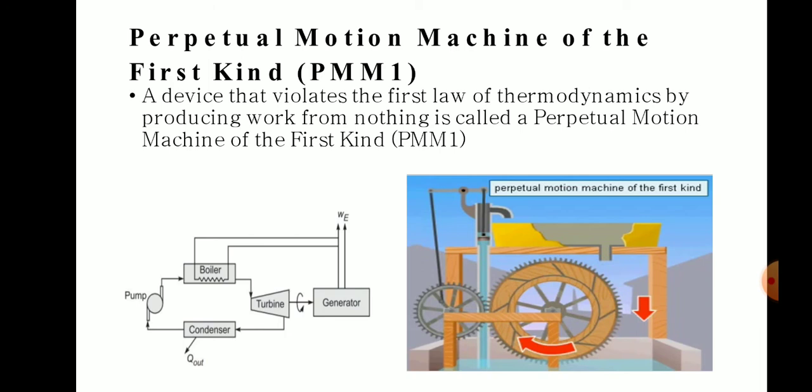This continues, but the process is impossible because here there is no input. It pumps only for a certain time, because the turbine consumes more water than is pumped. Therefore that process is impossible, which is another example of a perpetual motion machine of the first kind.